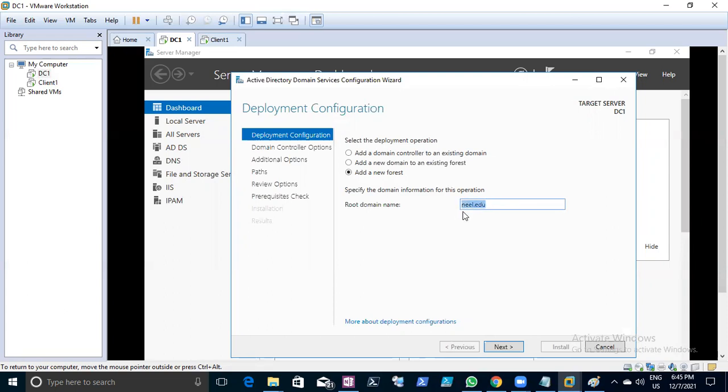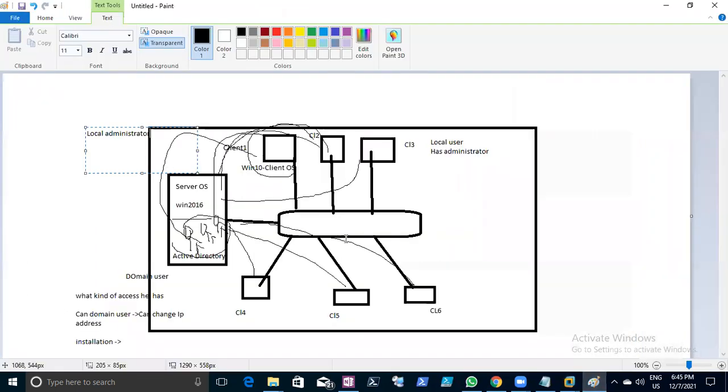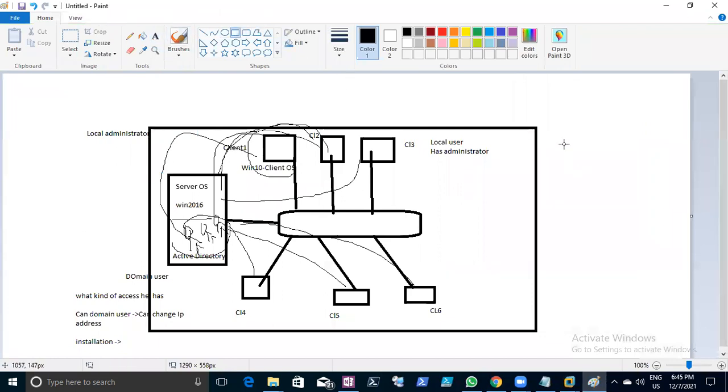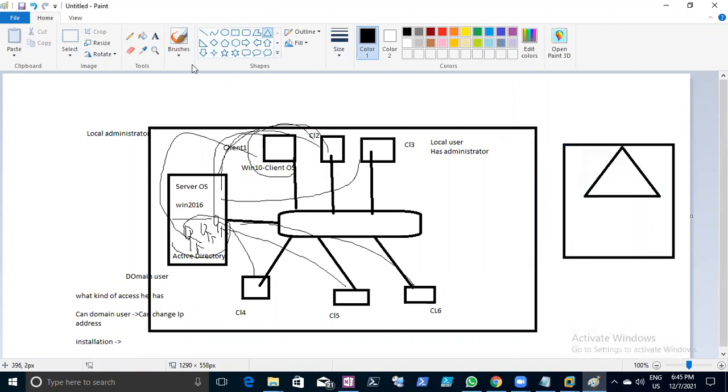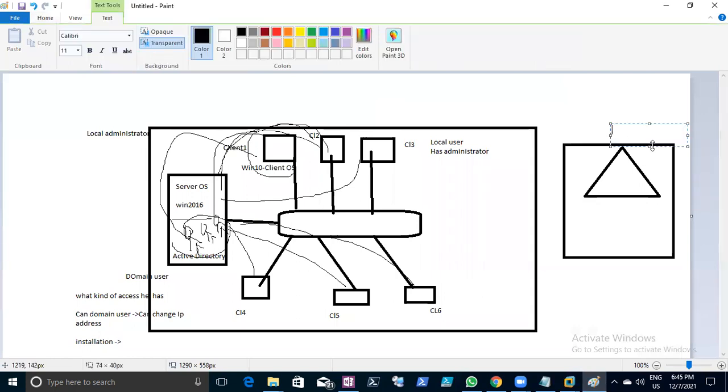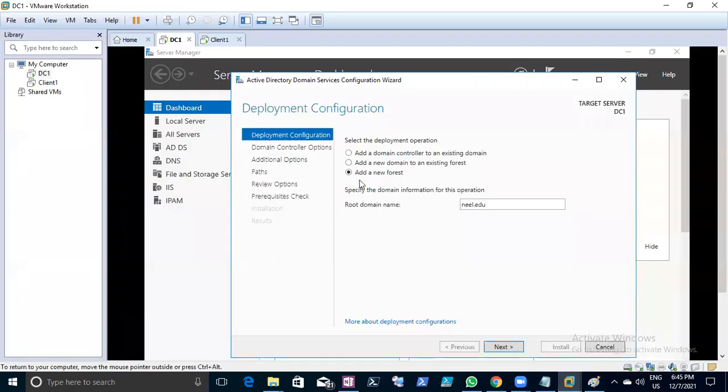How to create a domain as well as a forest: first, a new forest. Because the first time you build your Active Directory, it creates a default boundary called a forest, and inside it, logically, it is going to create a domain. Your forest name should be neil.edu, and your domain name will also be the same, neil.edu. That is what it's asking you, what your forest name is.